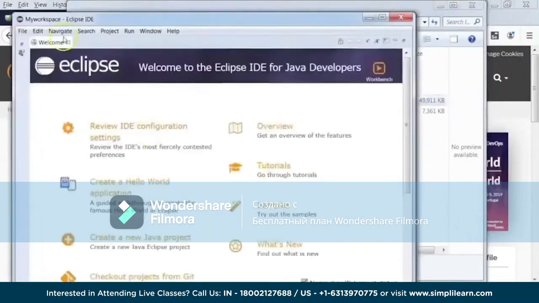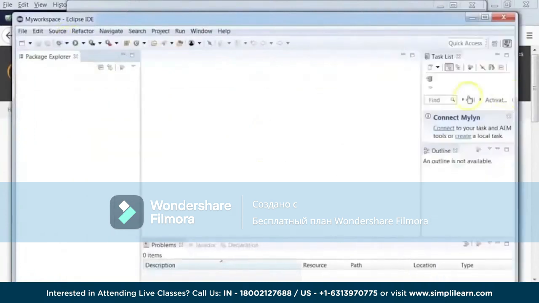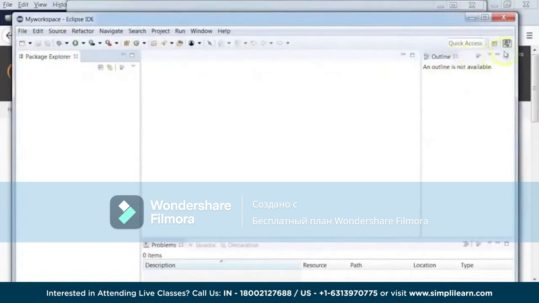So this is a welcome window which opens. We can just close this and there we go. Eclipse is open with a certain perspective. There are certain windows here which we do not need. Let's just close them.